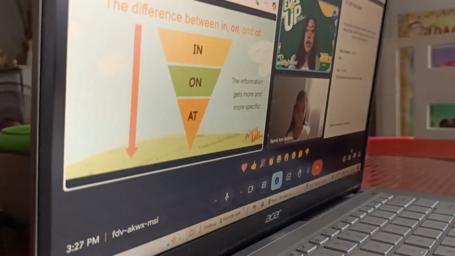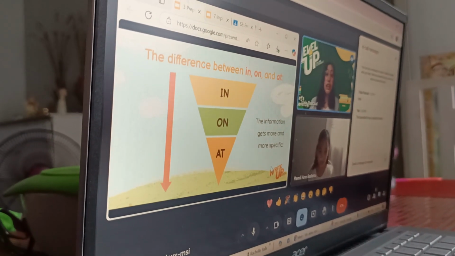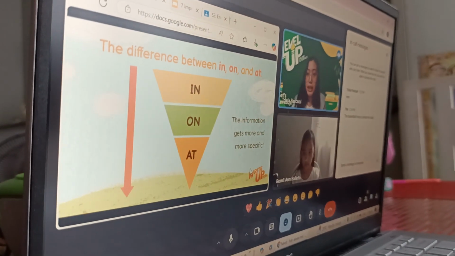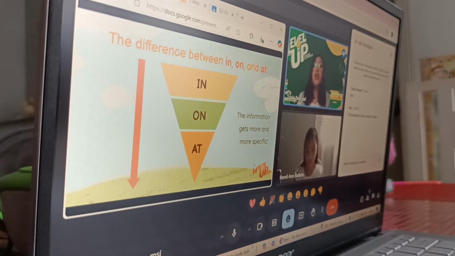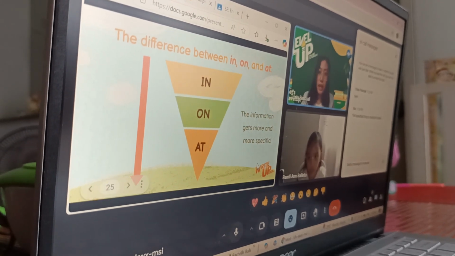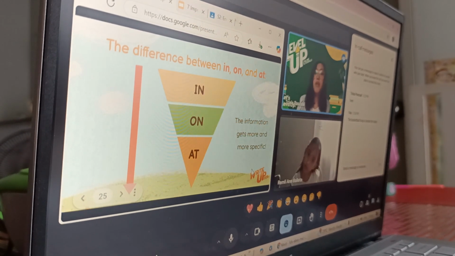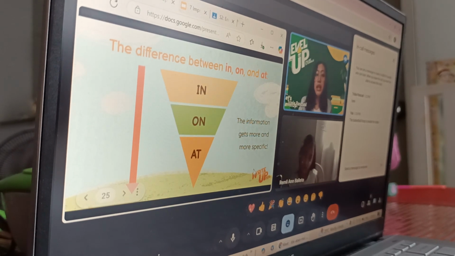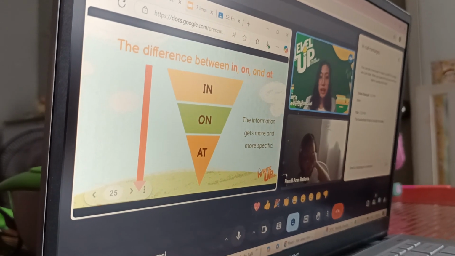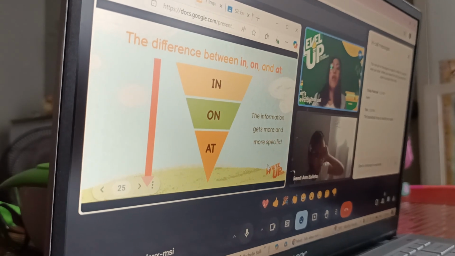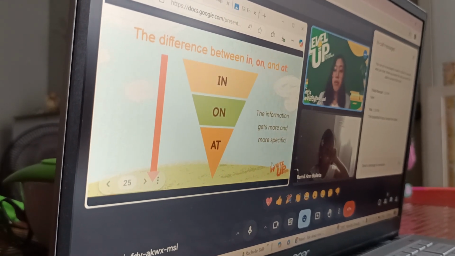The difference in using in, on, and at when it comes to prepositions of place, we can compare to an inverted pyramid like this one. We'll start with in, then on, and the very bottom will be at. Why is it an inverted pyramid?